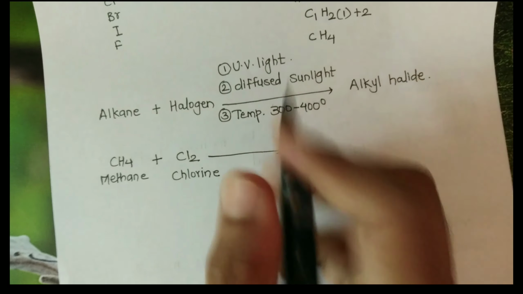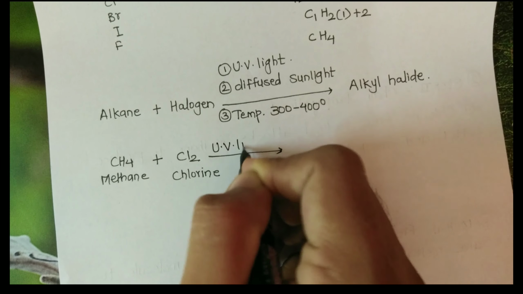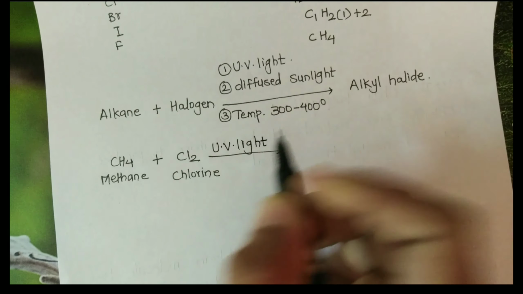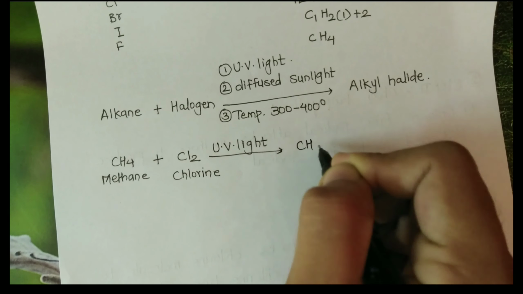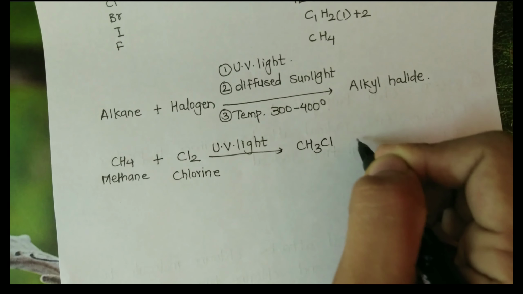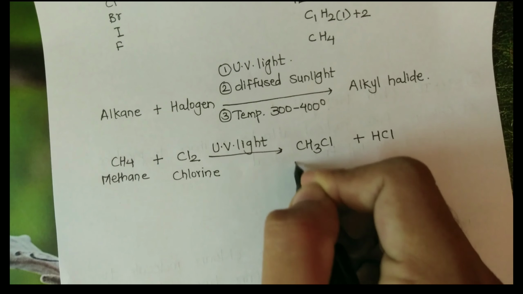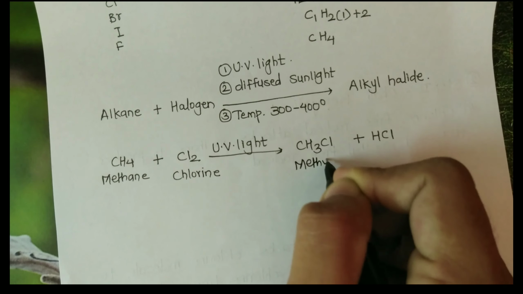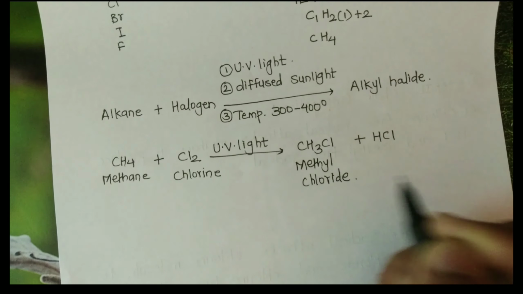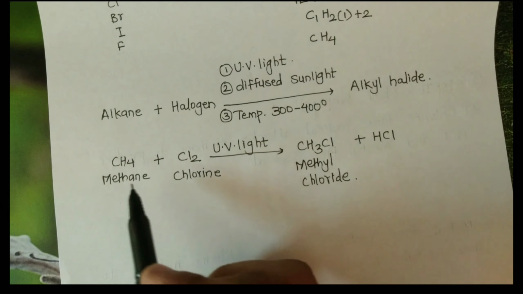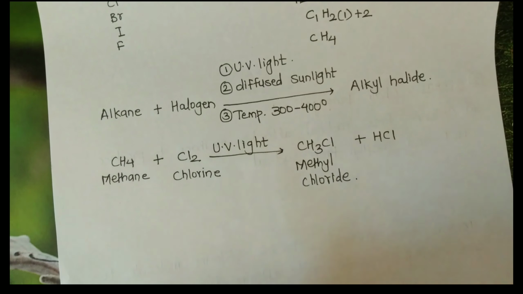With any one condition, such as UV light, we get alkyl halide, that is CH3Cl and HCl, methyl chloride. In this reaction, one hydrogen is substituted by one chlorine atom.